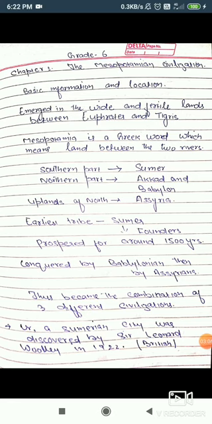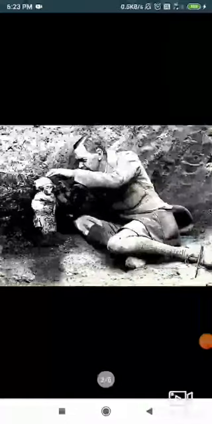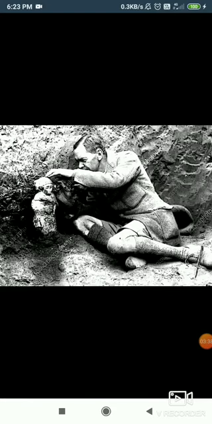Now, one of the greatest cities of Sumer was Ur. It was a Sumerian city which was discovered by Sir Leonard Woolley in 1922. He was one of the greatest archaeologists of Britain, who discovered the city of Ur of Sumer. In this picture you can see Sir Leonard Woolley, who discovered Ur city. He is working on the location of one of the sites of Ur city.